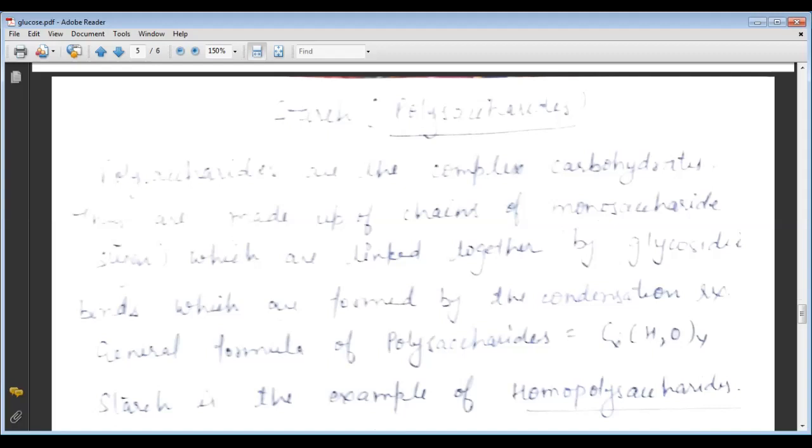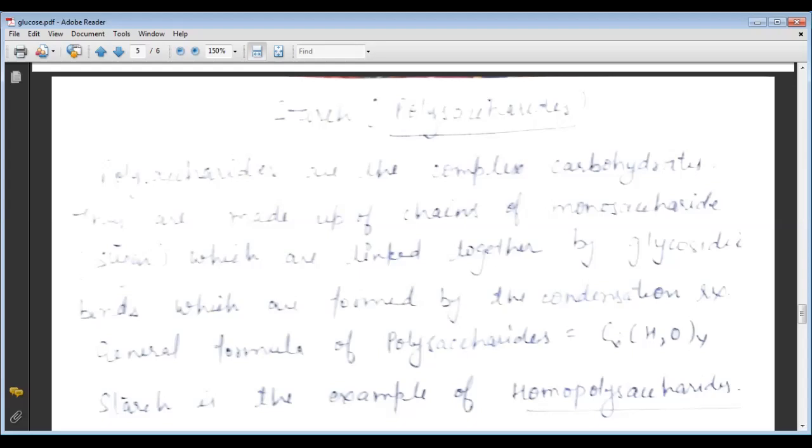Here, first of all, we are discussing the polysaccharides. As we discussed in our previous lecture, polysaccharides are formed when a large number of monosaccharide molecules are joined, or we can say these are repeated units.